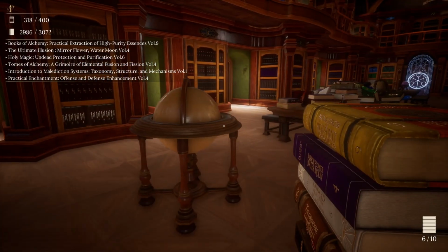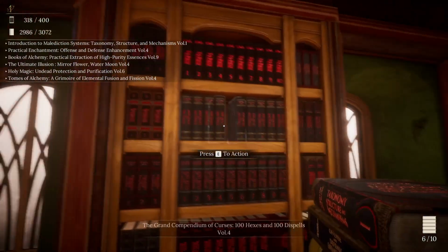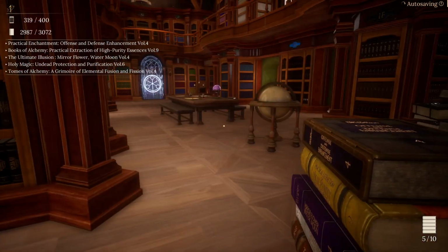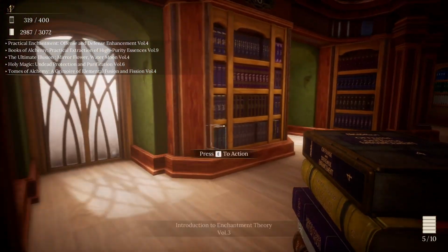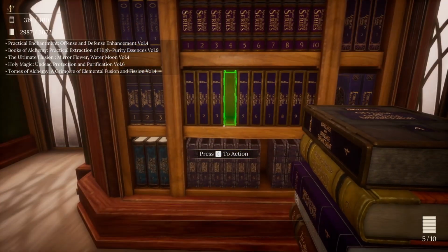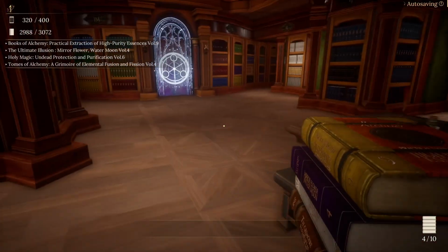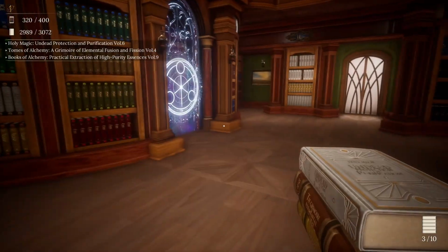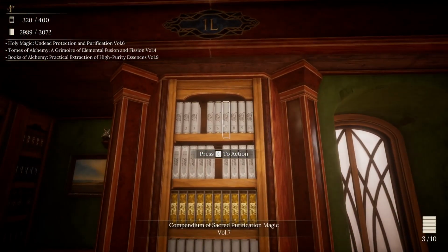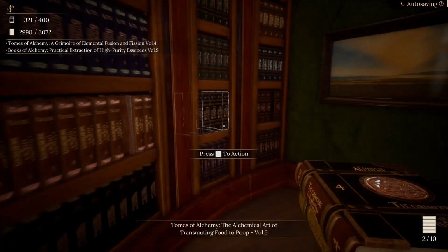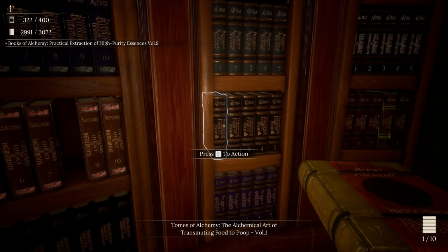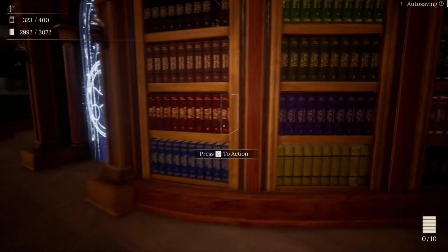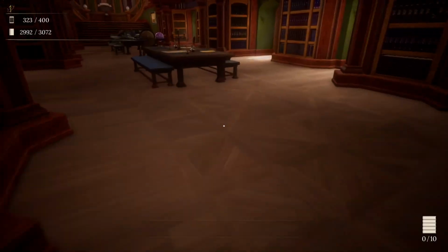Was there any more? No. Introduction to Malediction Systems, Taxonomy and Structure Mechanisms, Volume 1. Right there. Practical Enchantment, Offensive and Defensive Enhancements, Volume 4 goes right here, which means missing 2 for that one. Ultimate Illusion, Mirror Flower, Water Moon, Volume 4 goes right here. Holy Magic, Undead Protection and Purification, Volume 6 goes right here. Grimoire of Elemental Fission and Fusion, Volume 4 goes here. Practical Extraction of High Purity Essences goes right there, which still means we're missing 2, 3 for that one.